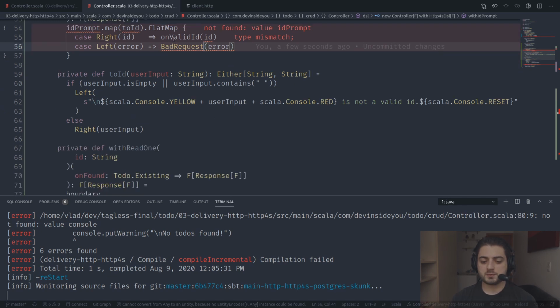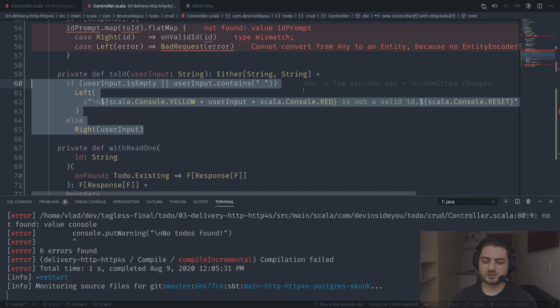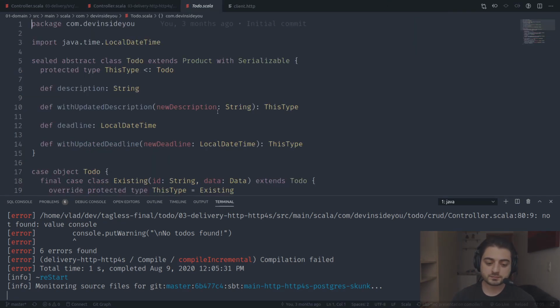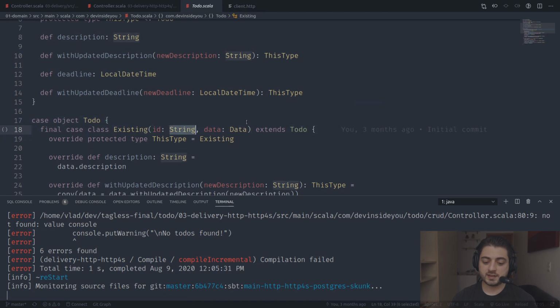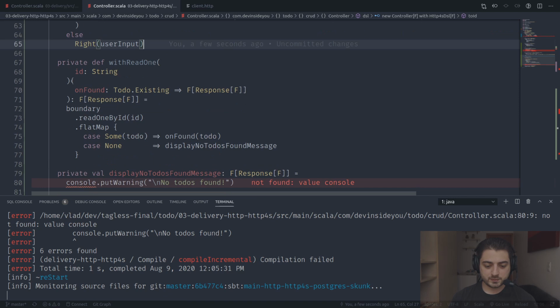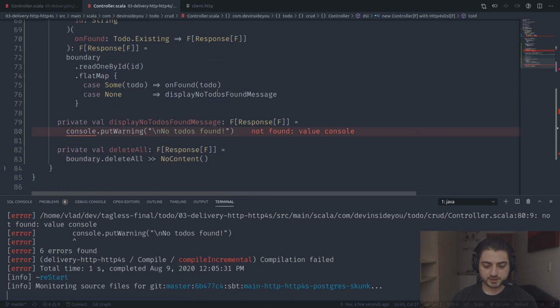Before I start reading these messages, I'm going to look real quick at some things I'm going to notice. Remember, we had this horrible validation kind of thingy that pretends to know which persistence layer is going to be injected, and so it pretends to know that we're going to use integers for IDs or UUIDs for IDs, because remember, as of right now, the IDs are strings. In fact, the entire next video is going to be pretty much about this topic. Okay, wizRead one gets the ID, blah blah blah, display. So this one is also going to be just a bad request.